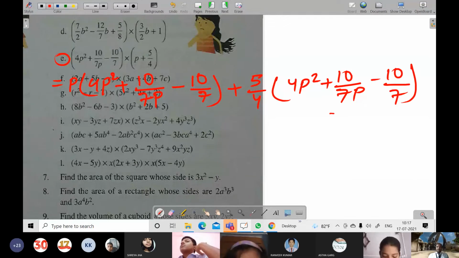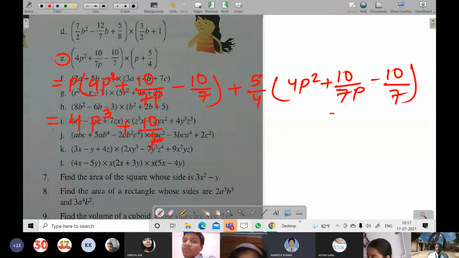So what will we do when we multiply? Of course, it will become 4P raised to the power 3. After that, here again P, it will be cancelled and it will become 10 by 7. Up and down, this P, nothing below, that means there is P by 1, so up and down got cancelled.